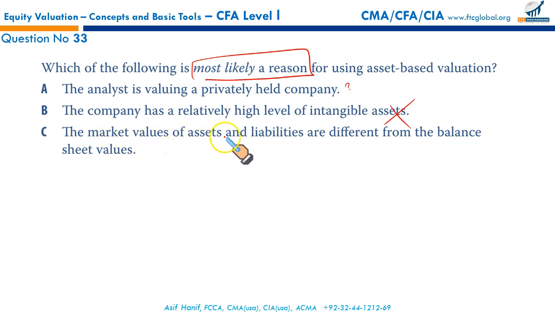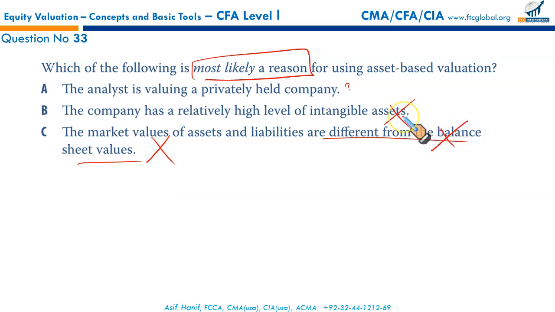The market values of assets and liabilities are different from the balance sheet. Having market values of assets and liabilities different from the balance sheet could help in using asset-based valuation. But it is not the reason we use asset-based valuation.